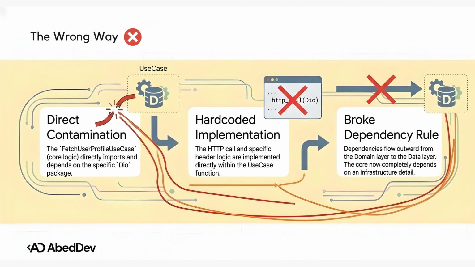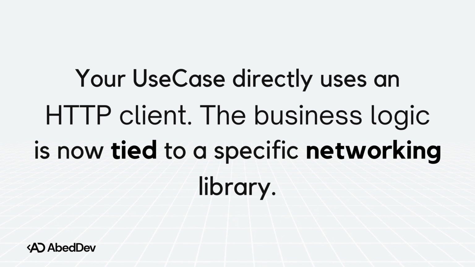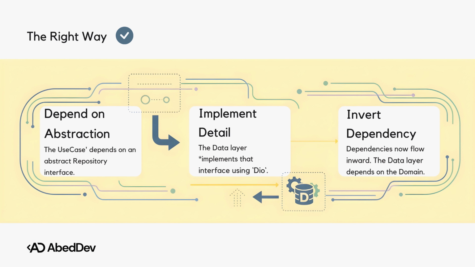So here's the classic anti-pattern: your fetch user profile use case, which is a very specific piece of your business logic. It directly imports the Dio package and makes an HTTP call. I mean, it seems efficient, right? But boom, you have just broken the rule. Your core business logic now knows about and completely depends on a specific network library. It's been contaminated.